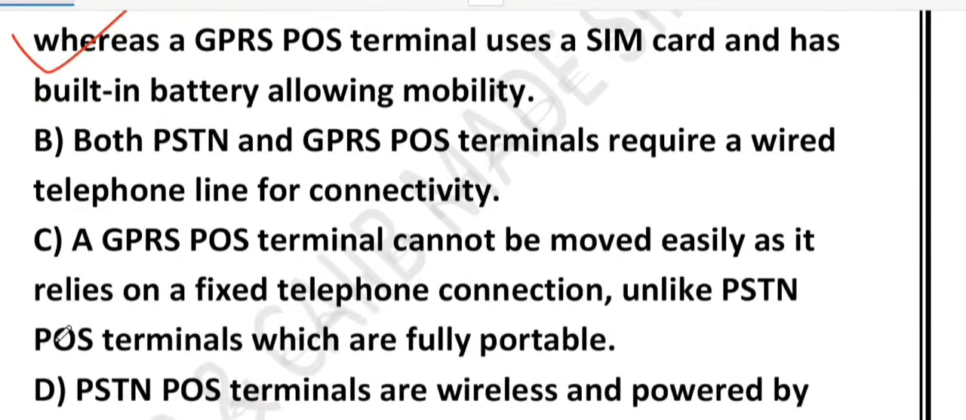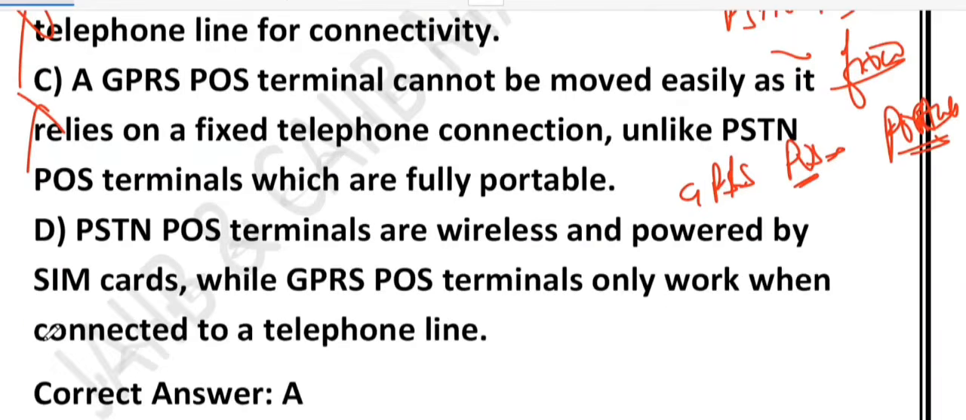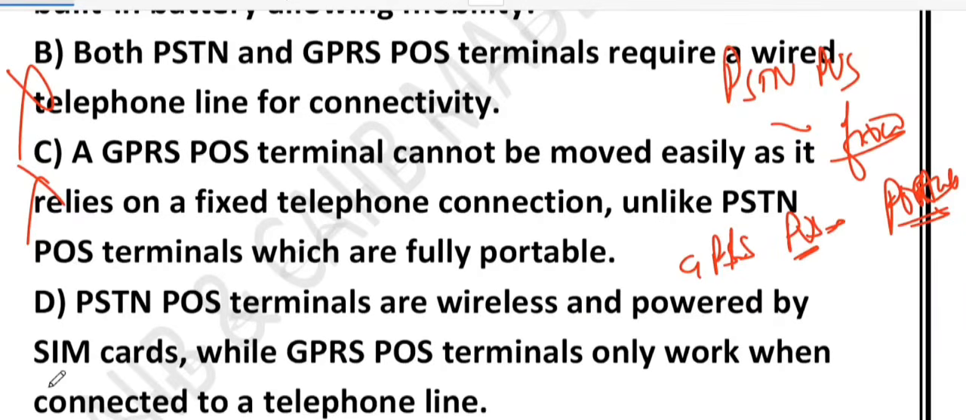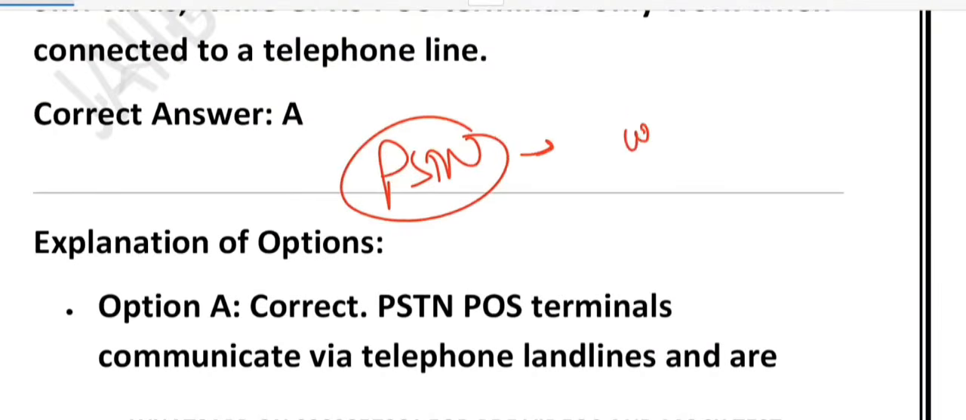What about C? C is exactly the opposite of the truth. PSTN POS is fixed, while GPRS POS is portable. What about option D? It says that PSTN are wireless and powered by SIM card. This one is wrong because the facts are reversed. PSTN are wired, GPRS is wireless. So what we learned from the discussion is that whenever you see this word PSTN, just remember, these are wired, fixed machines.